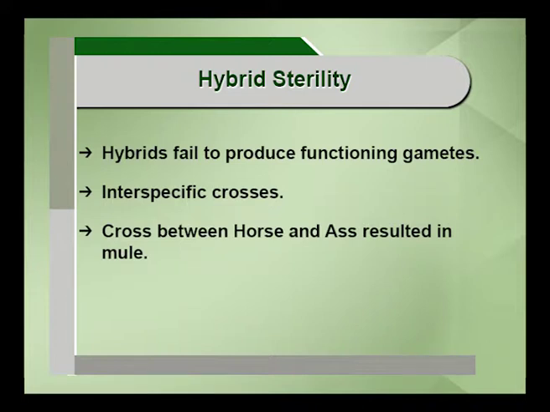As far as the animal population is concerned, the best example is the cross between a horse as the female parent and an ass as the male parent. It results in a hybrid offspring, that is, a mule. So this is an example of hybrid sterility, and how important it is. There are a lot of examples of hybrid sterility in interspecific crosses in plants and animals as well. Next one is hybrid breakdown.